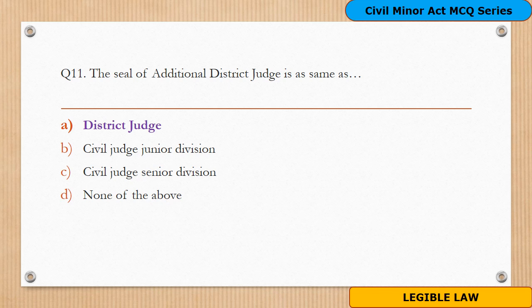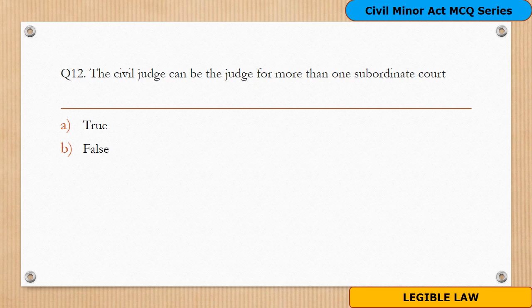Question 12. The civil judge can be judge for more than one subordinate court, whether the statement is true or false. Option A is true, option B is false. So the answer to this is option A, which is true. A civil judge can be a judge of more than one subordinate court. Section 23 of the Act, situation of the subordinate court, mentions the same.